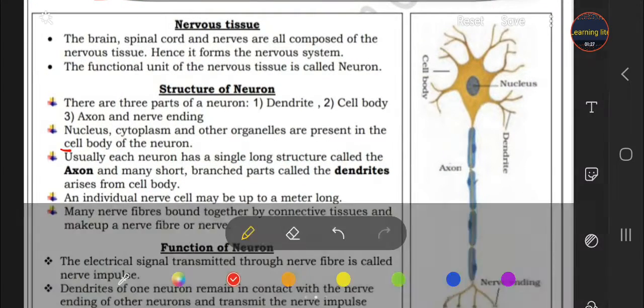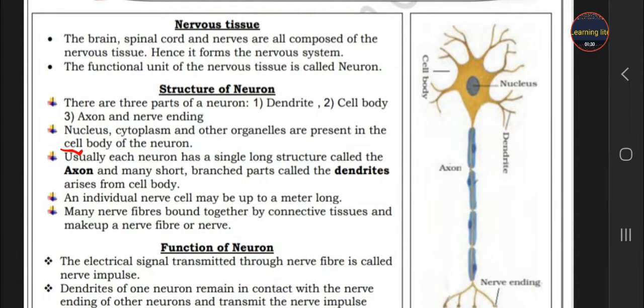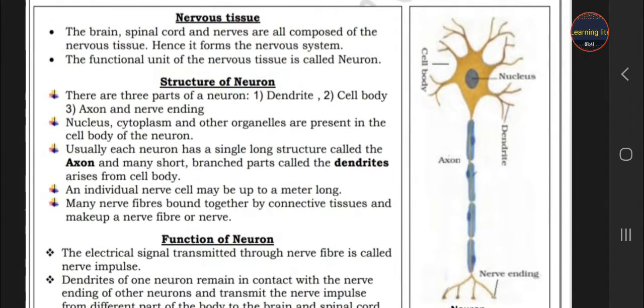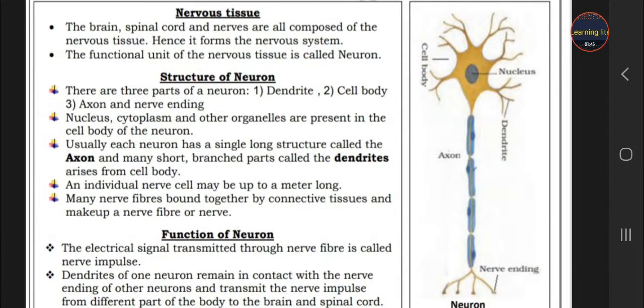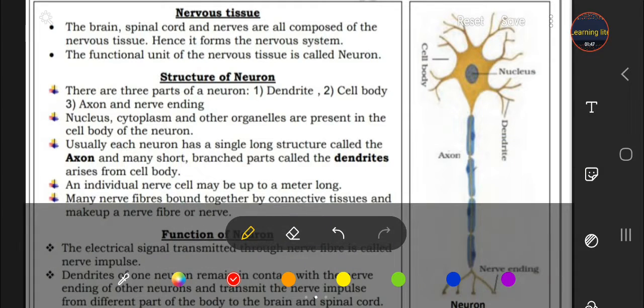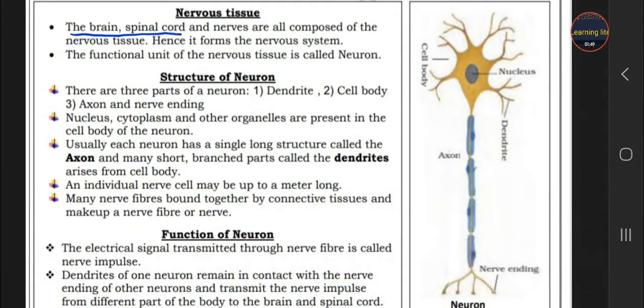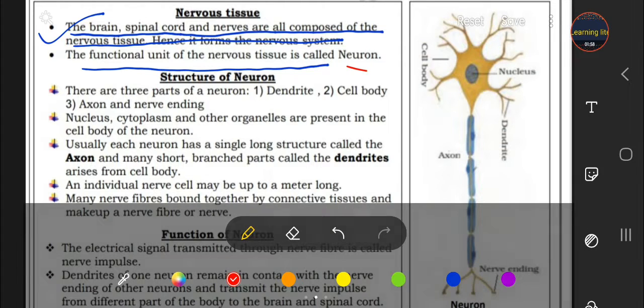What is the nervous tissue, how does it perform so fast, and where is it found? First, the brain, spinal cord and nerves are all composed of nervous tissue. So the first question arises here: where is the nervous tissue present? The brain, spinal cord and the nerves are all made up of nervous tissue, and the functional unit of this nervous tissue is called the neuron.